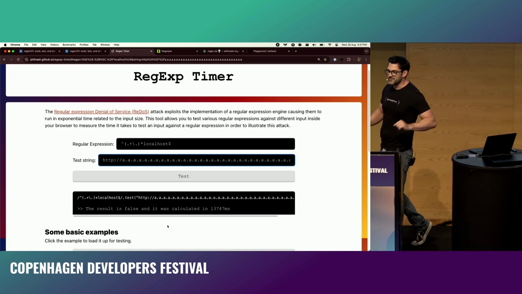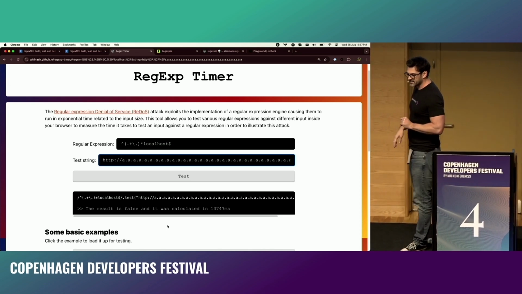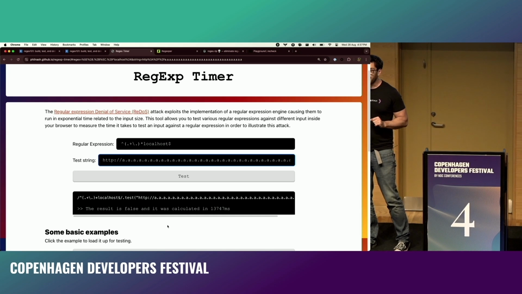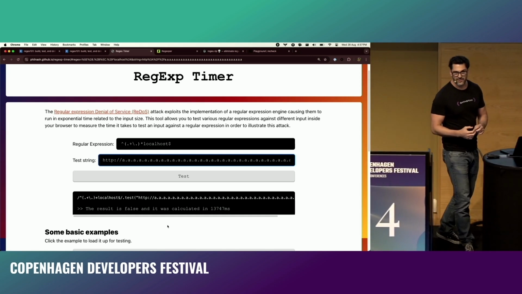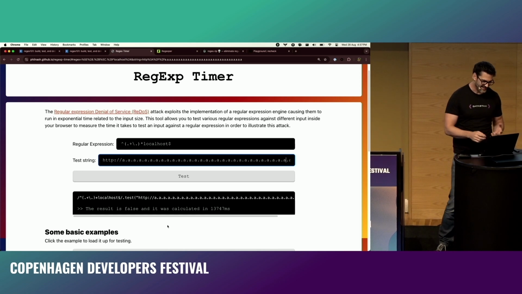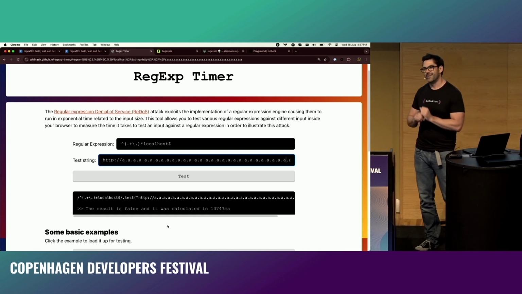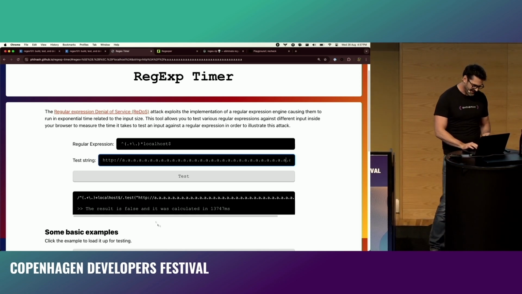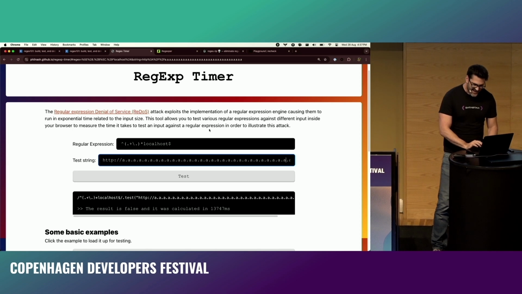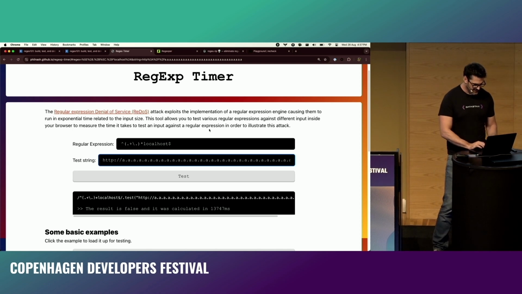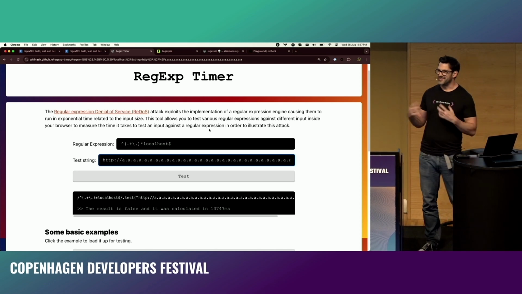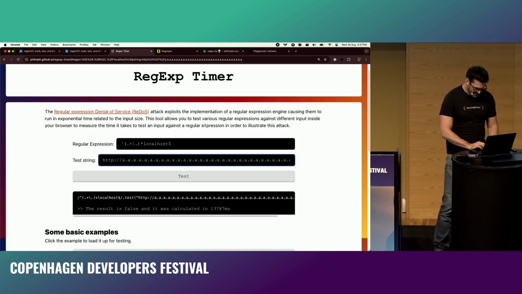I also learned when I was building this that Firefox will kick out after about 5 seconds. It throws an error, which is much nicer for your user experience if you do manage to put something like this in. And Chrome will run that regular expression forever. It does not care. And Safari actually has some sort of better engine that shortcuts this and realizes it's fine. So if you ever go and use this timer to check things out, it's Chrome that you have to worry about.